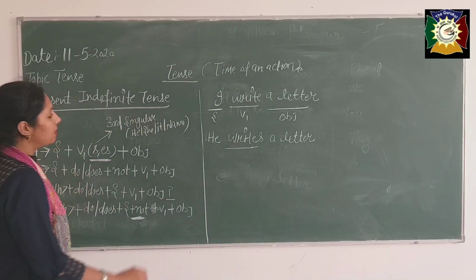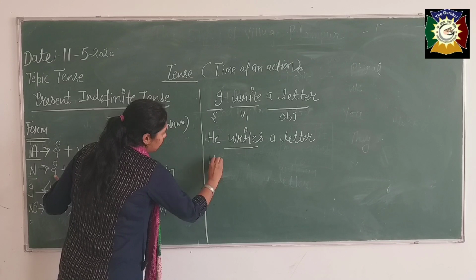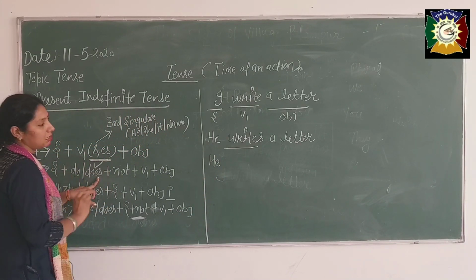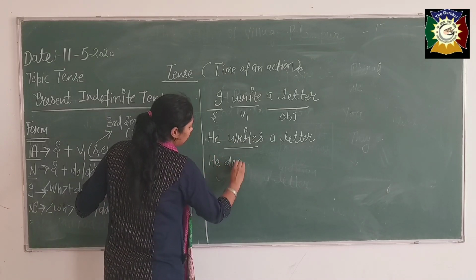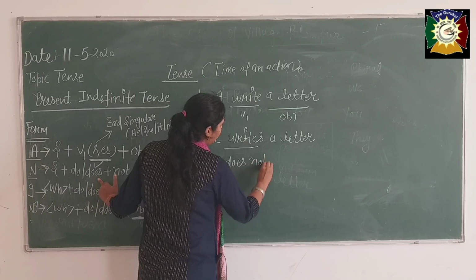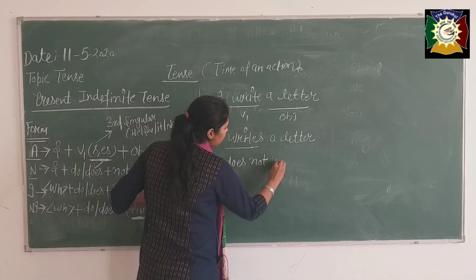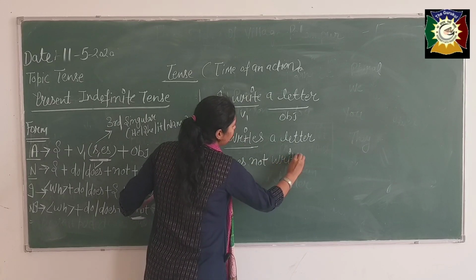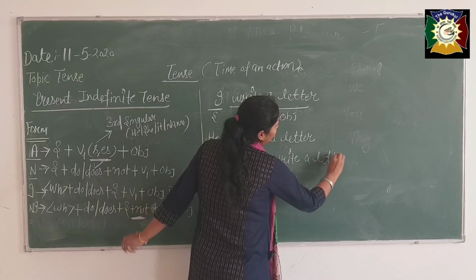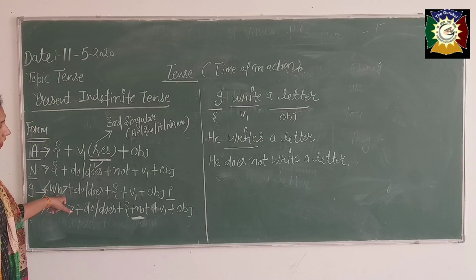Second, for a negative sentence, beta, see, the subject is "he". With "he", what should come, beta? This is "does". He does not. We have written "not", then the first form of the verb. "Write" is the first form of the verb, beta. This is the action. He does not write a letter. Is it clear?